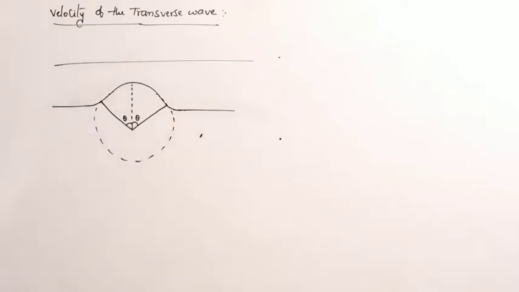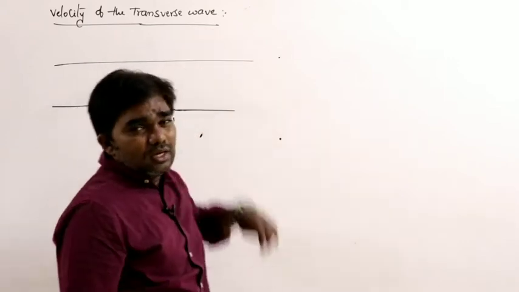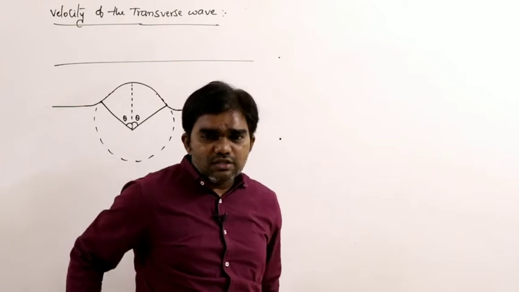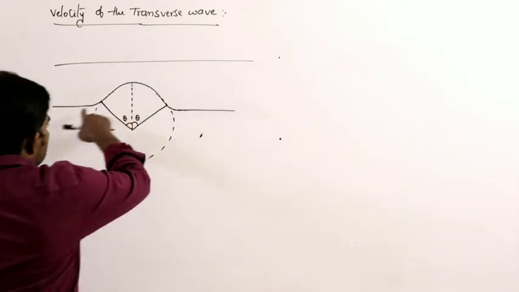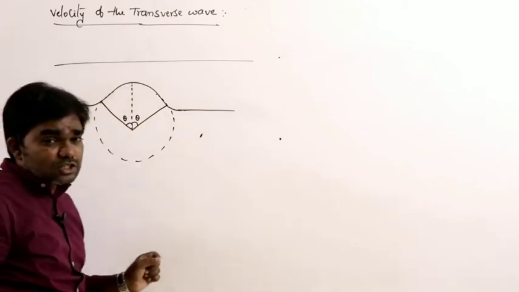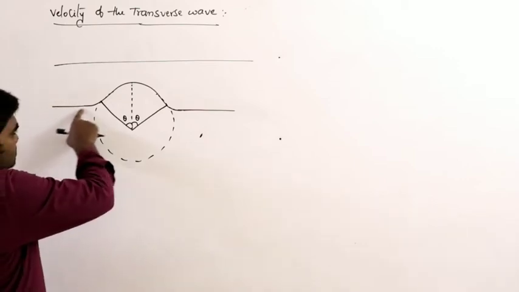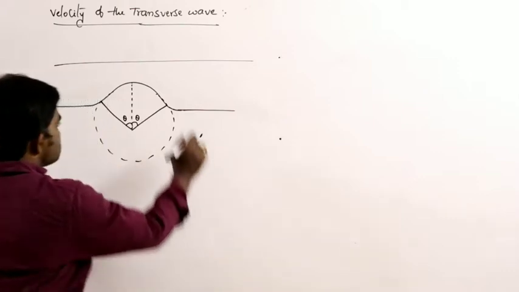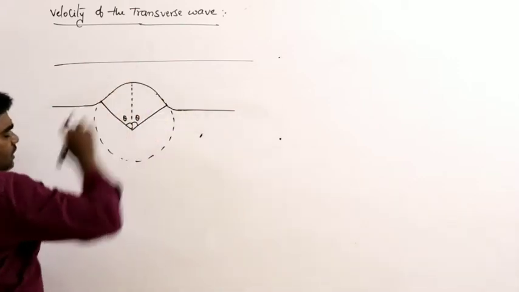This is just for our consideration. This is a uniform string, which means the mass of the string and the linear density remain constant. A small transverse pulse is created in the string, and let us consider it as a circular shape.